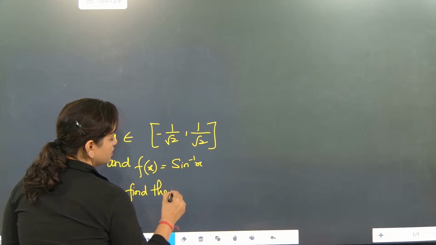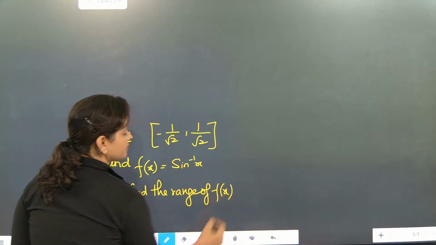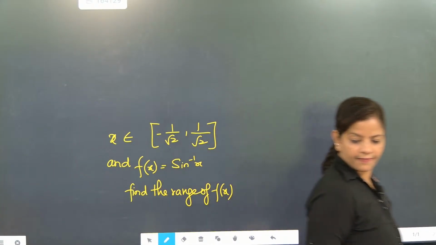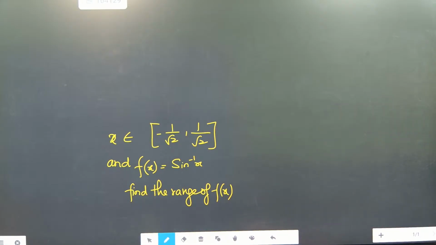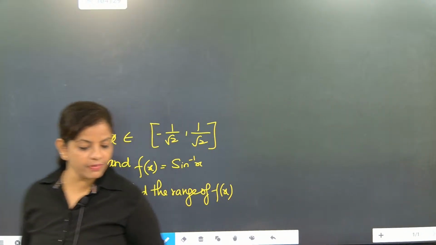Find the range of f of x. Careful, to the point, do it.